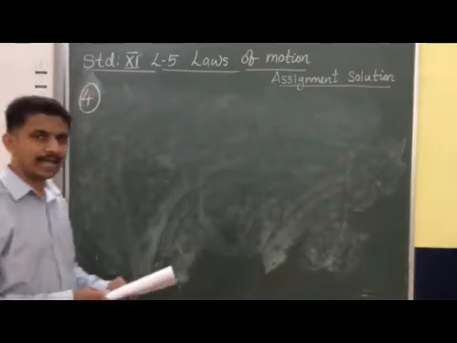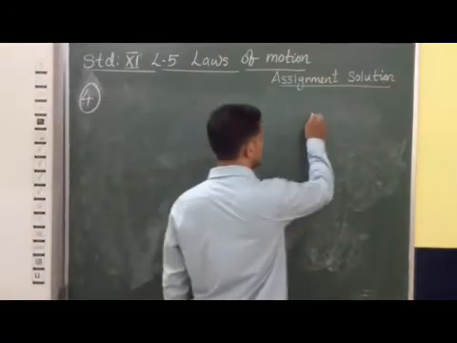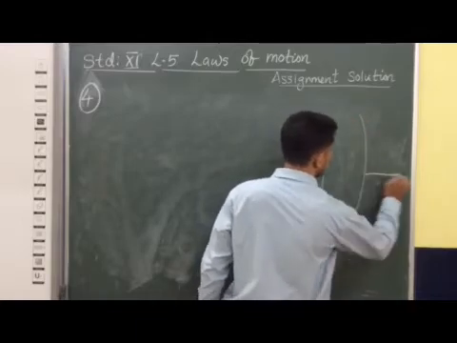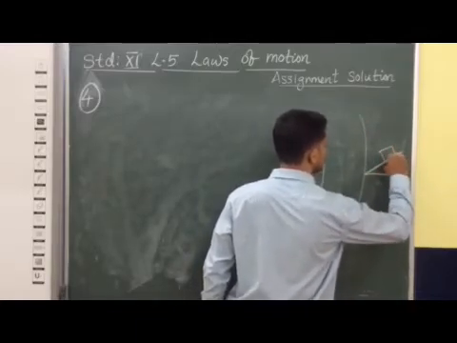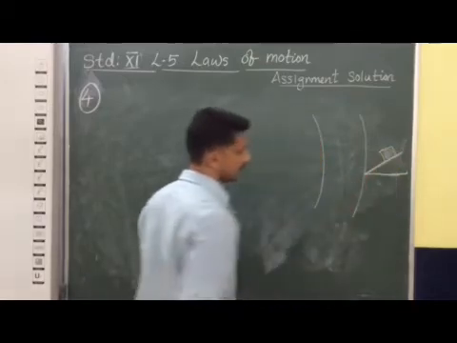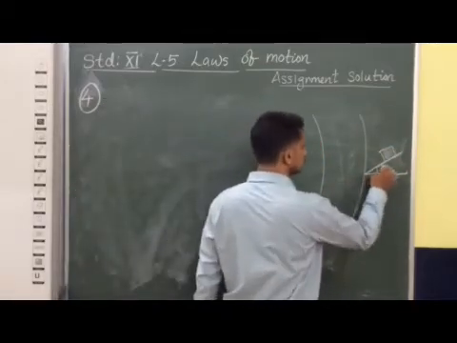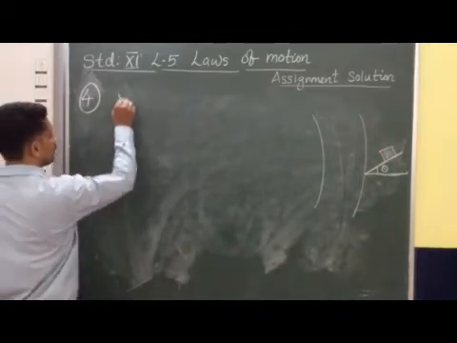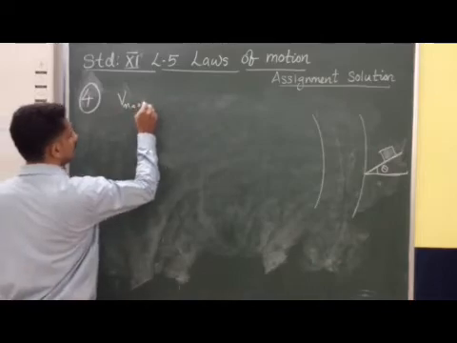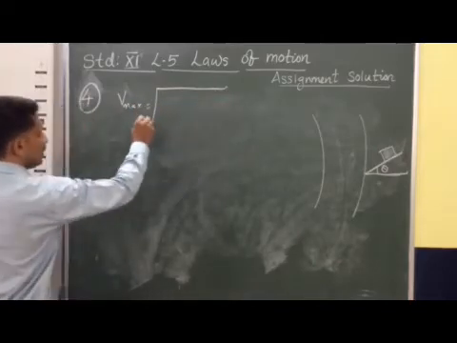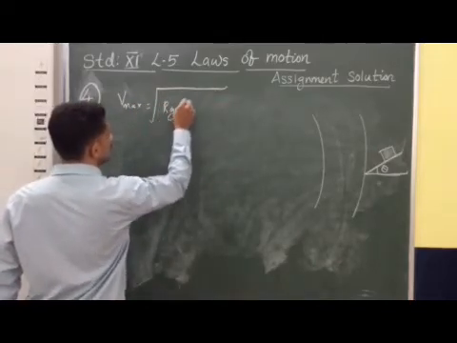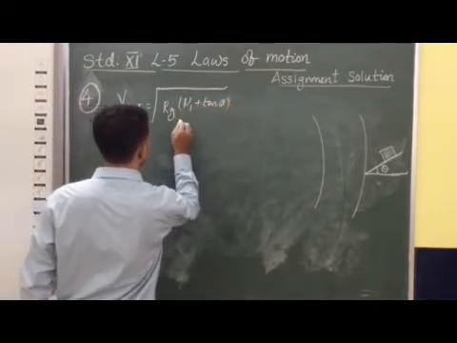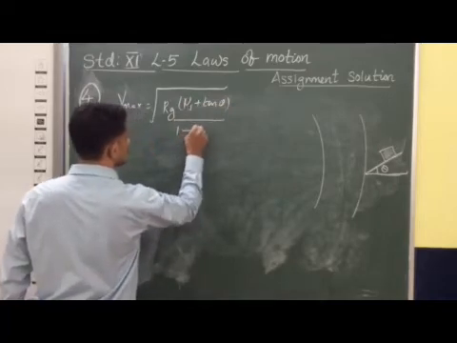This is the case of a banked curved road. We know the situation for a banked curved road: a car is moving on a banked curved road. So this situation only we are discussing. In this case, what is the maximum safe speed? Vmax is equal to under root of Rg into μs plus tan theta divided by 1 minus μs tan theta.